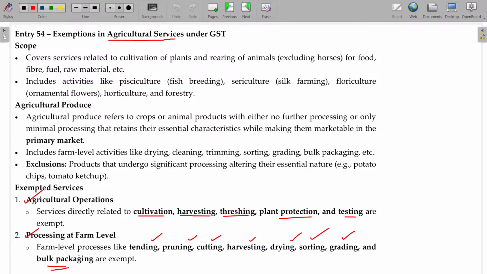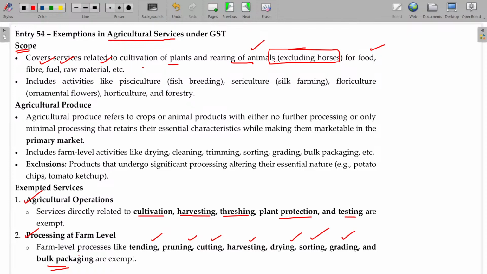Now, this entry 54 covers services related to the cultivation of plants, rearing of animals, where it should not include horses. Why do you rear the animals? For food, fiber, fuel, and maybe used as a raw material. For that purpose, if you are rearing the animals or cultivating the plants, it is exempted, but it should not be a horse.